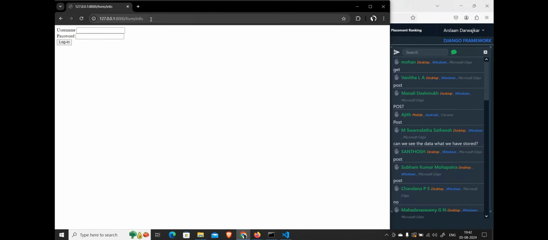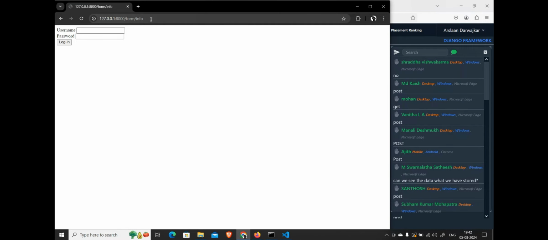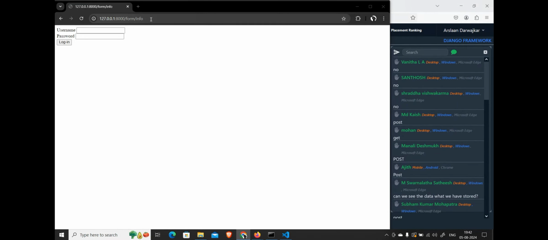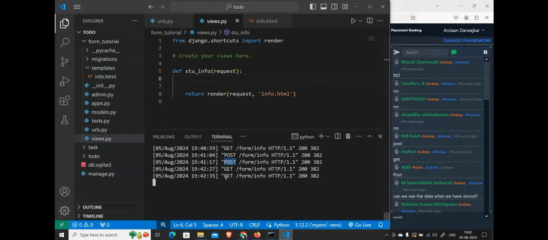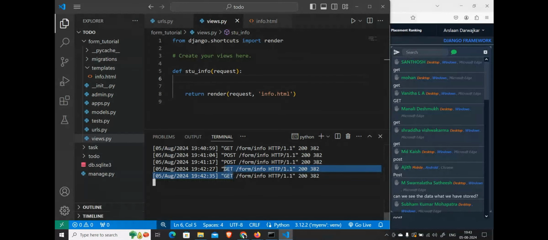Am I posting any data? If I come back, what type of request is that? It is a get request, right? By default, anywhere you go, it is a get request until and unless you submit a form, or post any data, or send any data to your backend. Until then it is a get request everywhere.